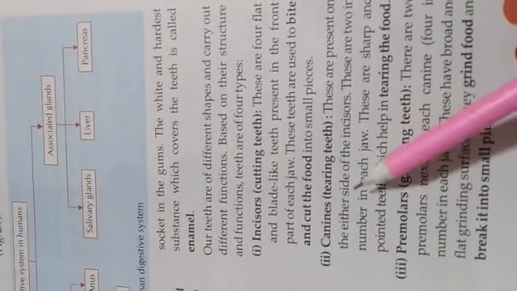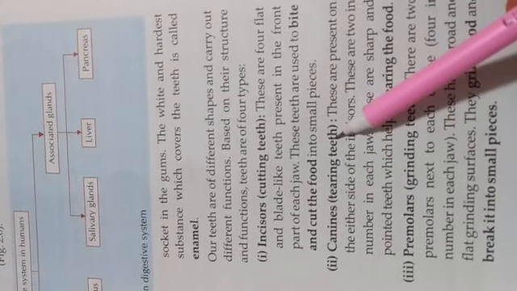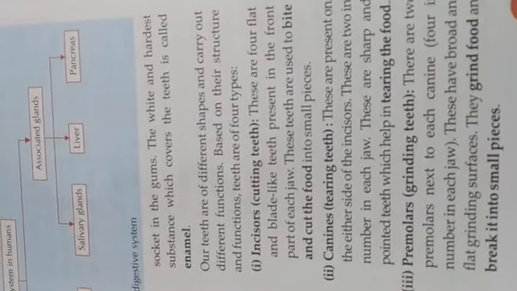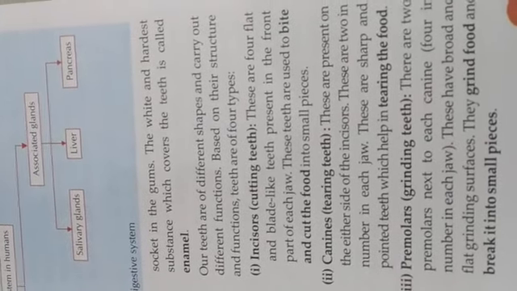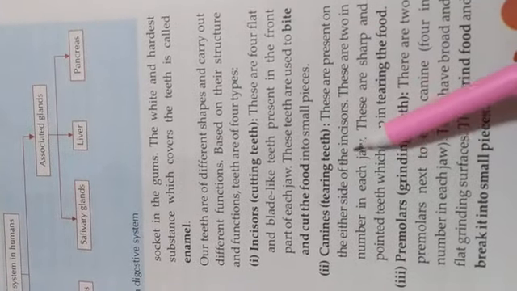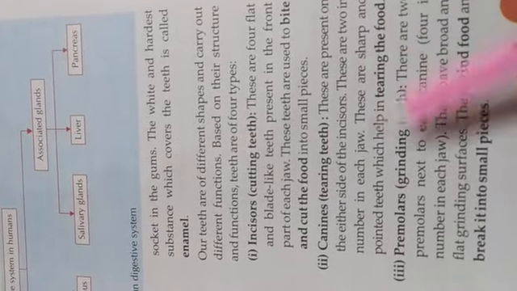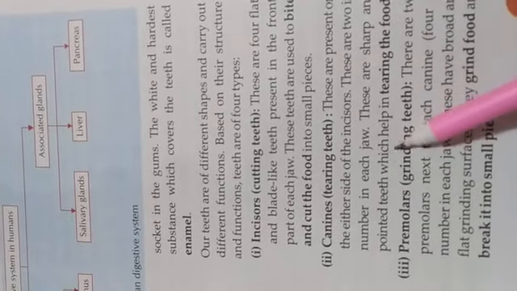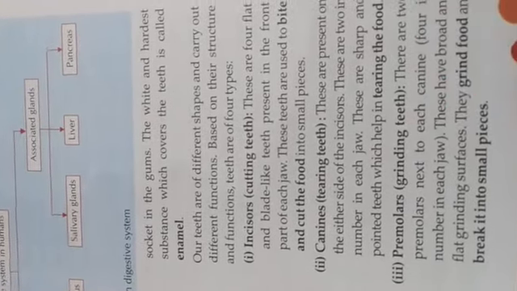Next are the canines, the tearing teeth. Tearing means that if we are taking some food, it will be converted into 2 or more pieces by tearing. These are present on either side of the incisors. They are 2 in number in each jaw, and these are sharp and pointed teeth which help in tearing the food.